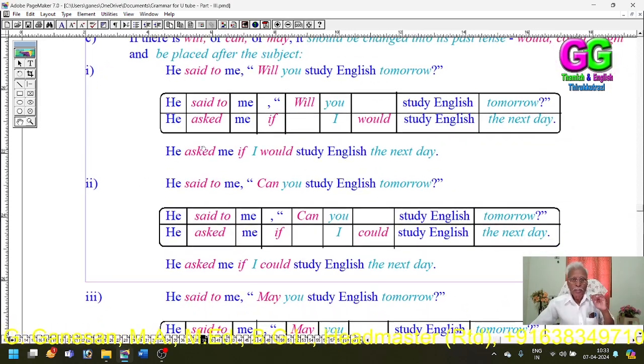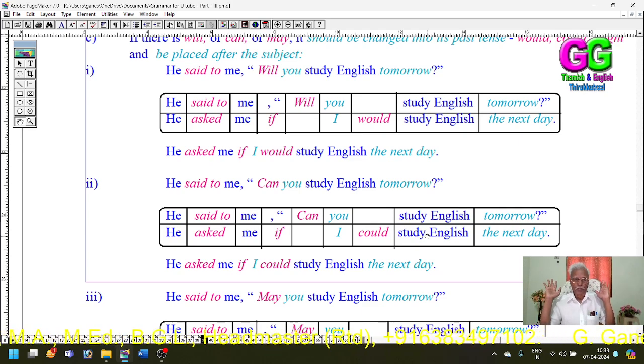Then here I have used will. Here I have used can. Said to asked, conjunction if. Can has been changed into could and placed after the subject I. Then there is no change in the verb.